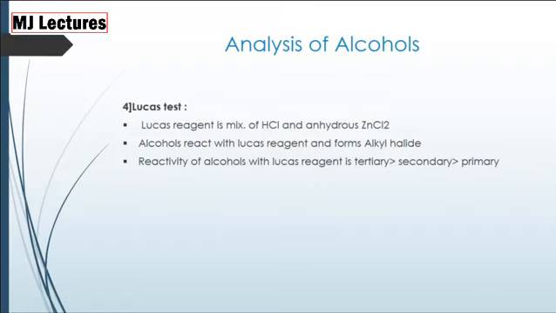Lucas reagent is mixture of HCl, that is hydrogen chloride, and anhydrous ZnCl2. Alcohols react with Lucas reagent and form alkyl halide. Reactivity of alcohols with Lucas reagent is tertiary, secondary and primary.